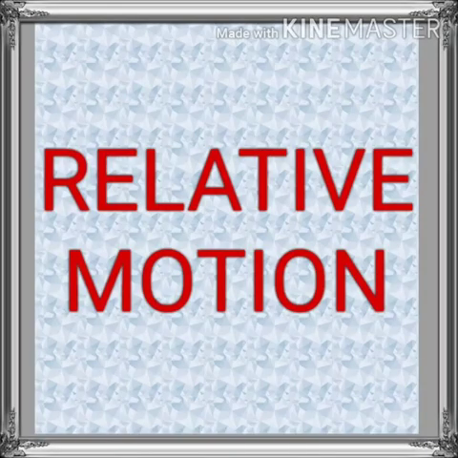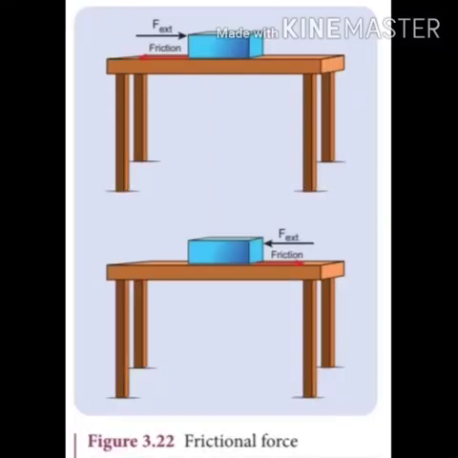Next one, relative motion. When a force parallel to the surface is applied on the object, the force tries to move the object with respect to the surface. The relative motion is opposed by the surface by exerting the frictional force on the object in the direction opposite to the applied force. The frictional force always acts on the object parallel to the surface on which the object is placed.